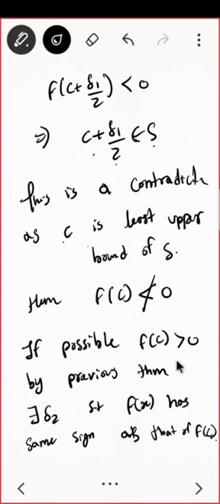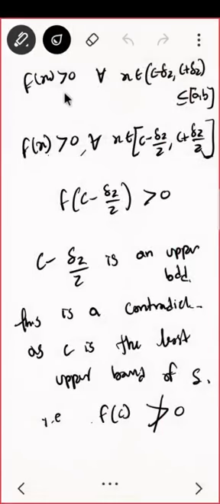If possible, f of c is positive. By the previous theorem, there exists delta 2 such that f of x has the same sign as that of f of c. f of x is positive for all x belonging to this same interval. What do you mean by this? So here f of x is positive, but I know that c is my least upper bound. From a to c, everybody is negative. So how can this point be positive? This is in between the interval, right? c is my least upper bound.